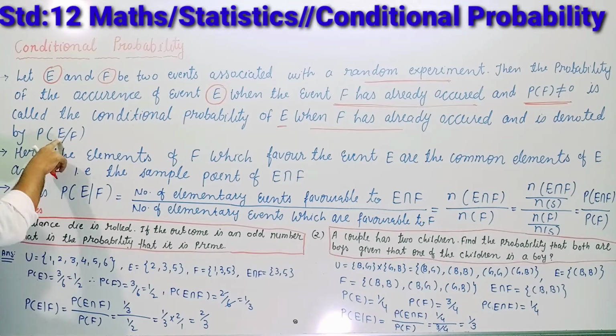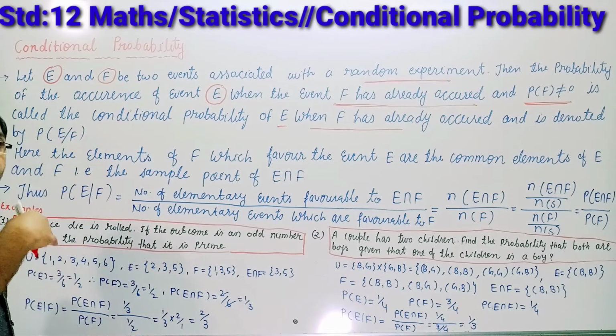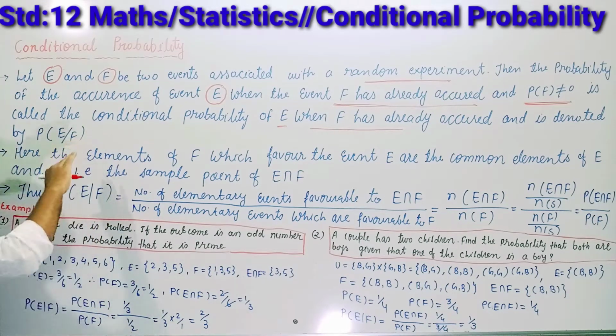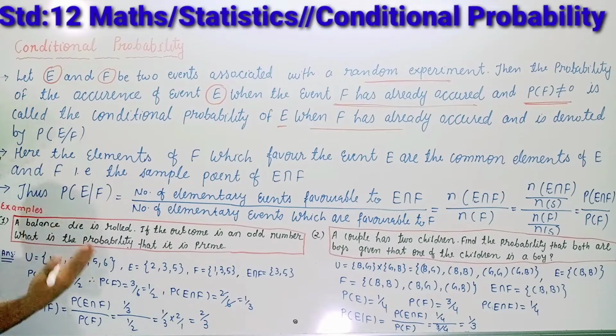Probability of E with respect to F. You want to find the probability of E with respect to F, where the event F is already done.